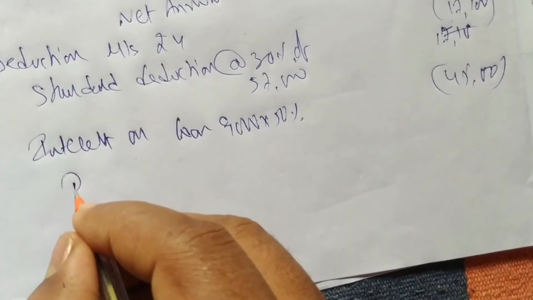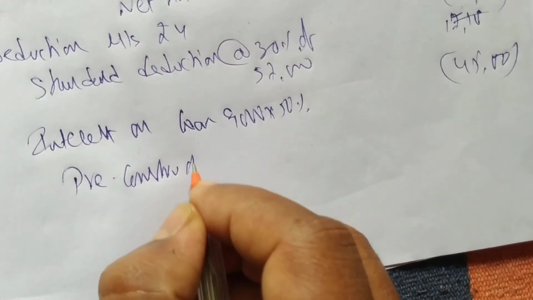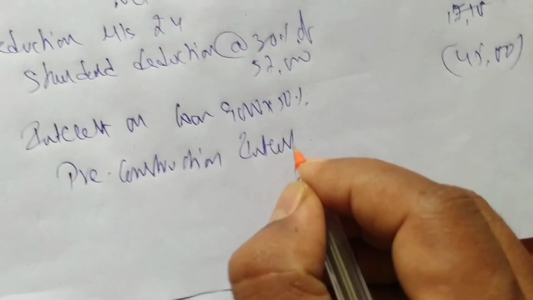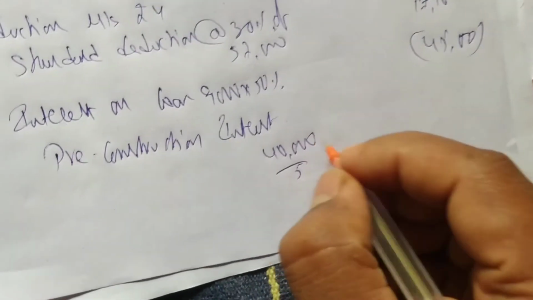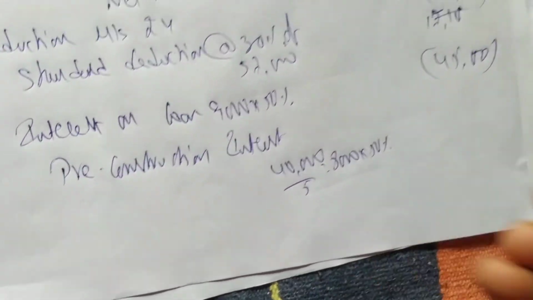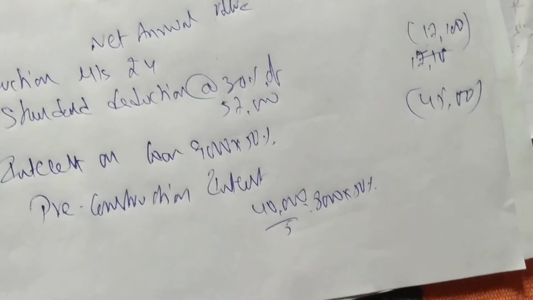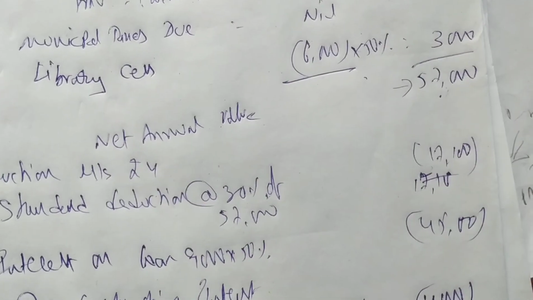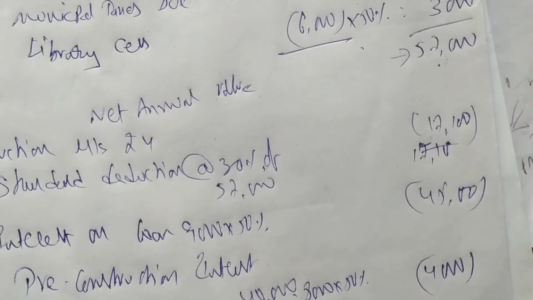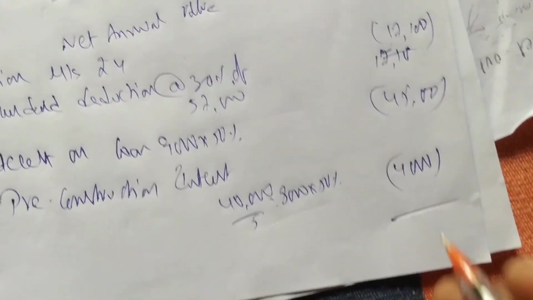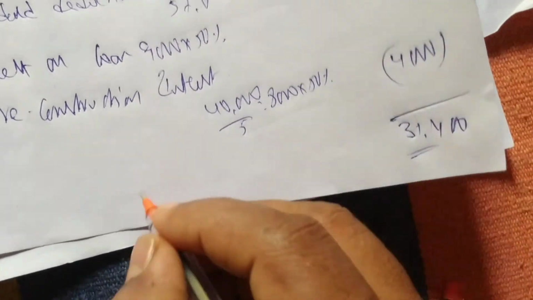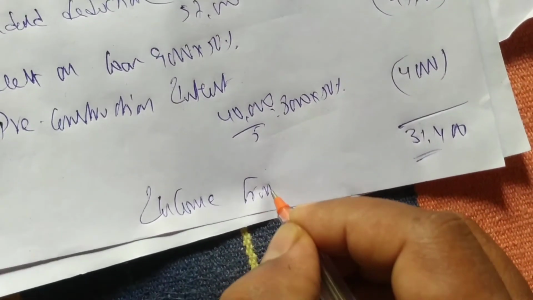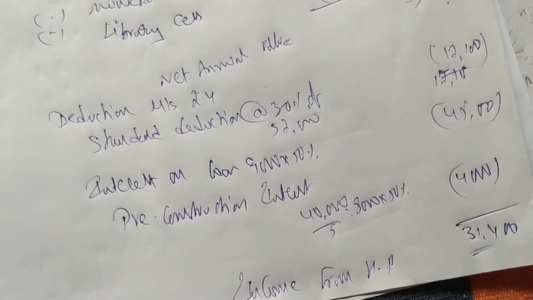Next is what? Pre-construction interest. That is 40,000 divided by 5. You get 8,000. Of this 8,000 you have to take 50%. 8,000 into 50%, you are getting 4,000. Now deduct 57,000 minus 17,100 minus 4,500 minus 4,000. You are getting 31,400 as income from house property.